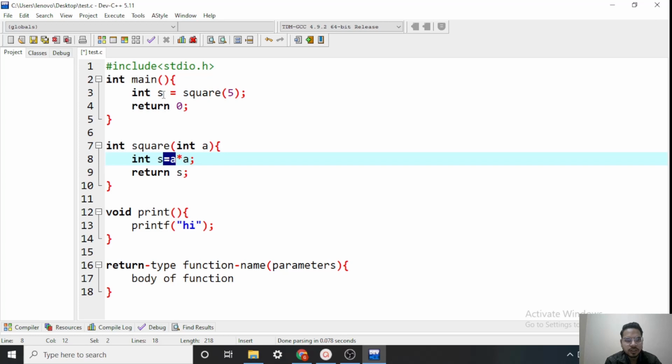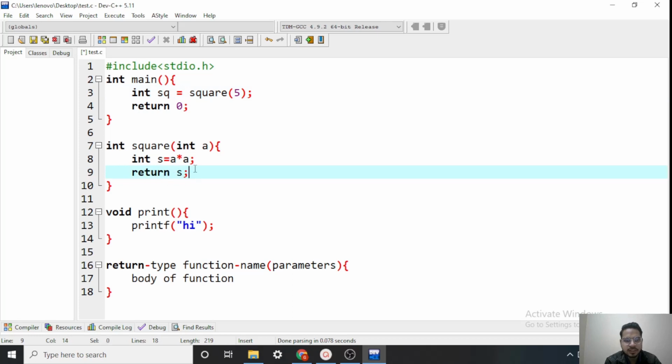Don't get confused about why this s is the same as this. We can have another name also. Let's say sq. We can have different names also. The name does not matter, the type should match. If we are returning an integer, then we have to take it in an integer.